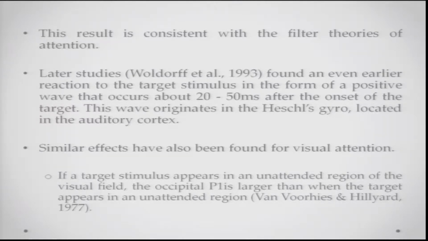Now, this wave originates in what is called Heschl's gyrus, the auditory cortex, and similar findings have also been reported for visual attention. So, if a target stimulus appears in the attended region of the visual field, the occipital P1, the P1 that is happening in the occipital cortex, is larger than when the target appears in the unattended region. So, you are seeing that there are different brain responses to stimuli coming in the attended and unattended fields, and also depending on how much you want to enhance or attenuate that kind of information.